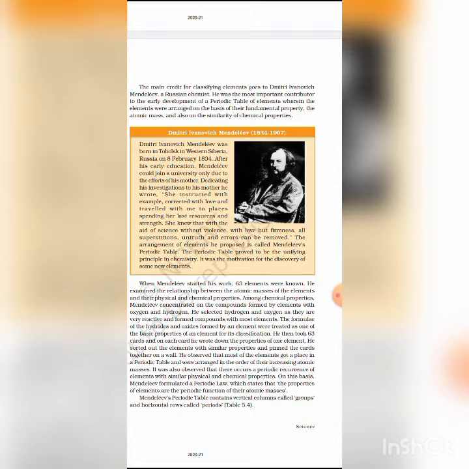Okay students, noble gases like helium, neon, argon have been mentioned in many contexts before this, and these gases were discovered very late because they are very inert and present in extremely low concentration in our atmosphere. Okay, and one of the strengths of Mendeleev's periodic table was that when these gases were discovered, they could be placed in a new group without disturbing the existing order.